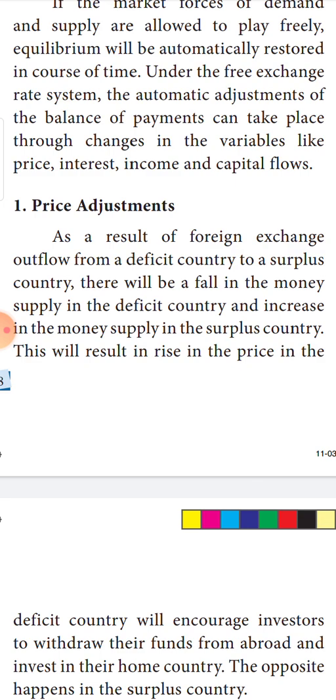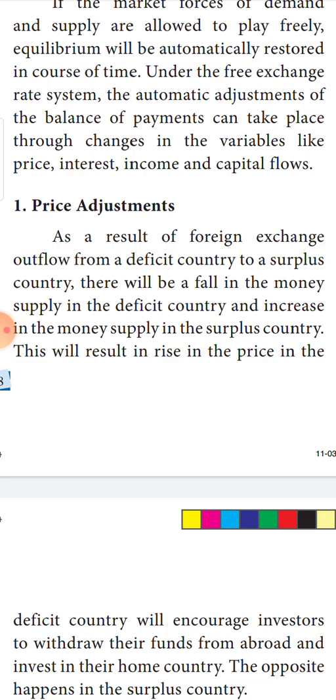So money will flow from India to other countries. That is outflow of money from the deficit country. It flows to a surplus country, a country which is exporting its goods. So in India, money supply will fall because we are paying a huge amount of money to the other countries for the goods we imported.